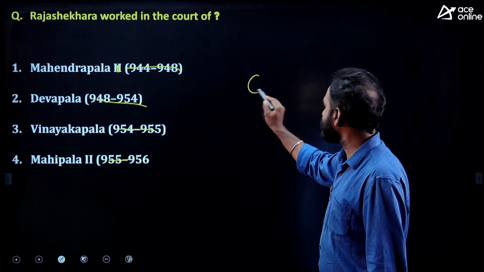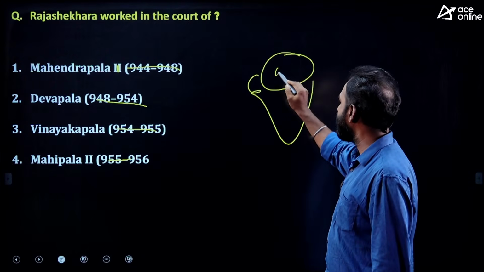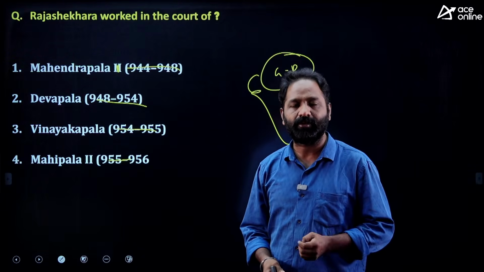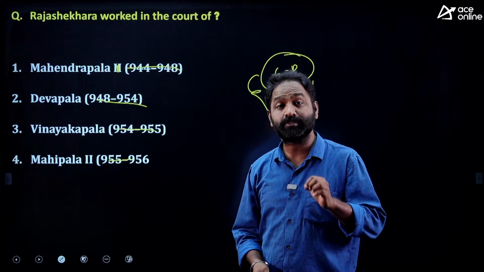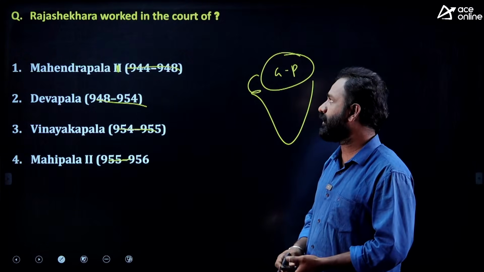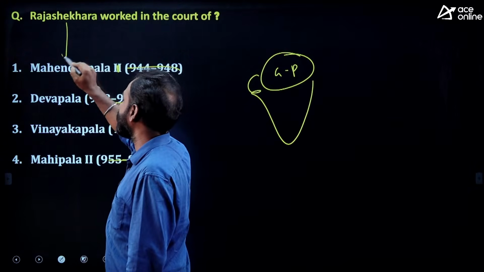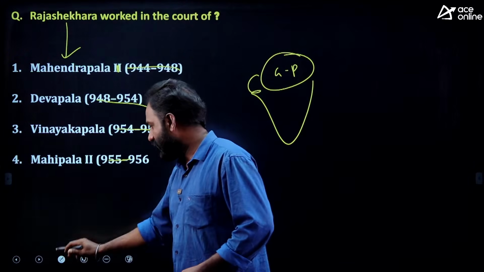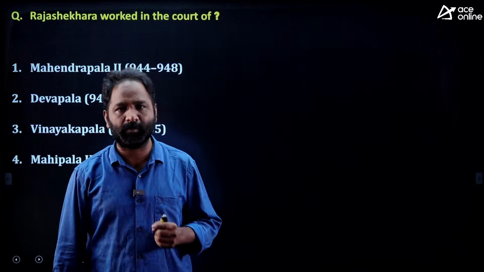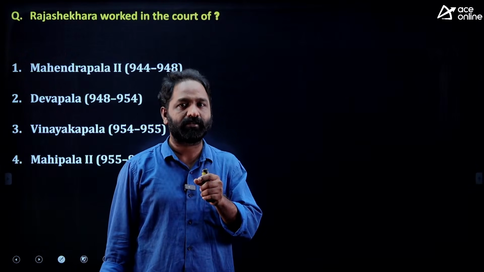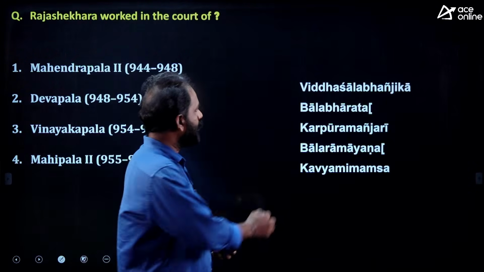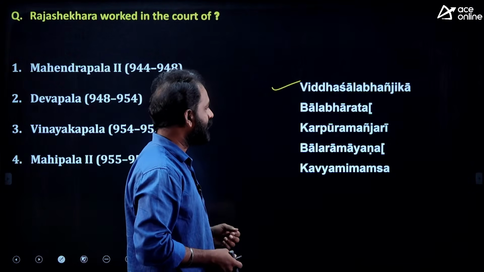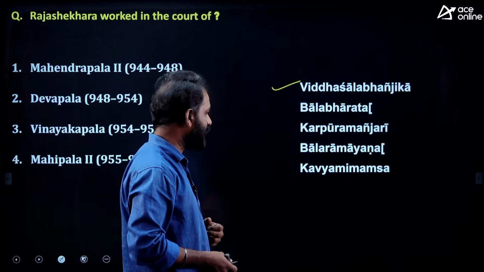Rajashekara belongs to which dynasty? In the early medieval period, we have a dynasty called Gurjara Pratihara, which ruled the northern part of India. Rajashekara worked in the court of a ruler called Mahendrapala I. He compiled some important books, because they are repeatedly asked in examinations: Vidyasalabhanjika, Bala Bharata, Karpuramanjari, Bala Ramayana, and Kavyamimamsa.